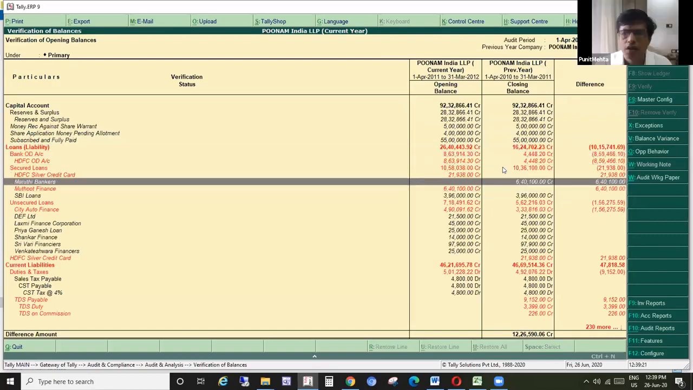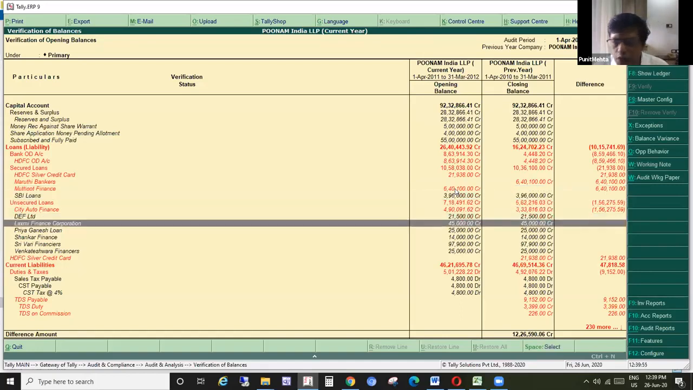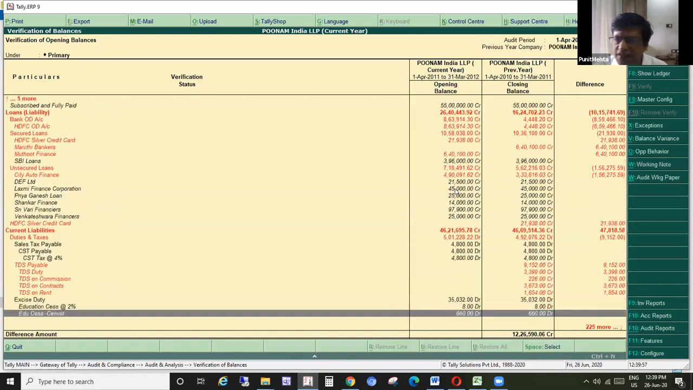If you see, in the previous year Maruti Bankers were there, and the same balance is there in the same group but with a different name, that is Muthoot Finance. Tally gives this report instantaneously. What users spend 2 hours or maybe 2 days on, depending on the number of ledgers they have to verify, Tally has done on its own and given you the difference. Where there is absolutely no difference, you will find that too.